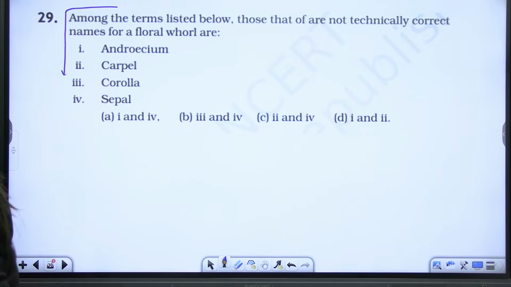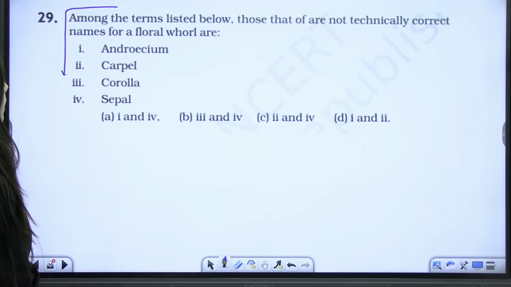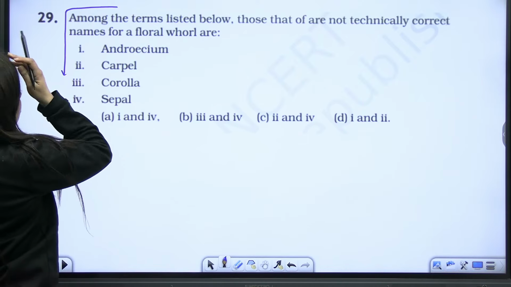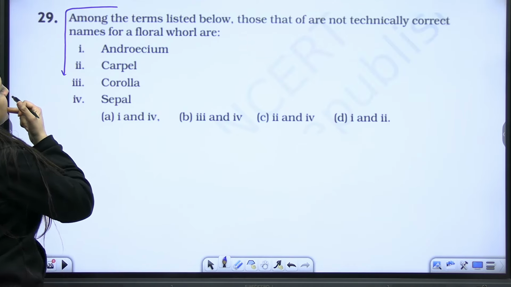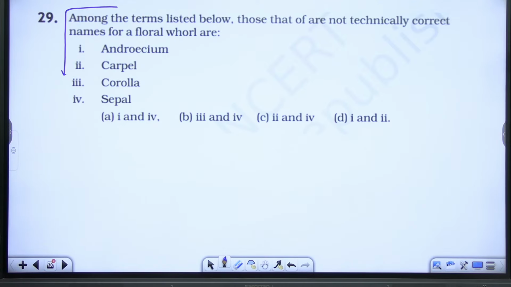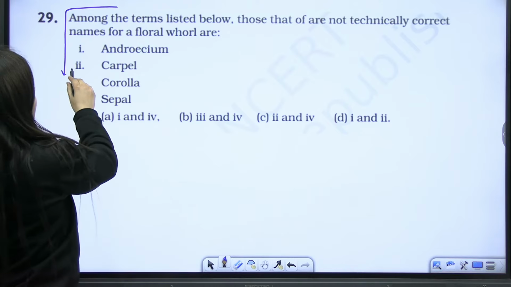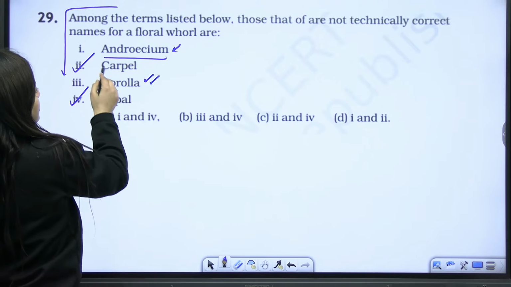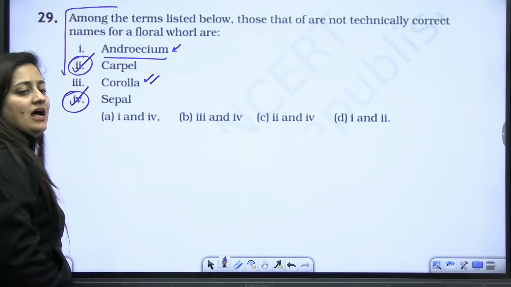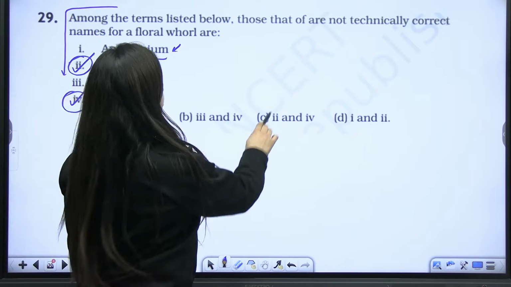They are talking about the floral whorl. So carpel. You can just pick the odd one out. So carpel and sepal, because androecium is the group of stamens, corolla is the group of petals. So out of that, this is the answer you can pick: the second and the fourth one.